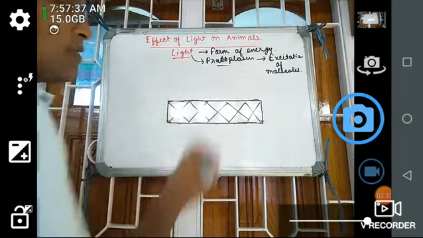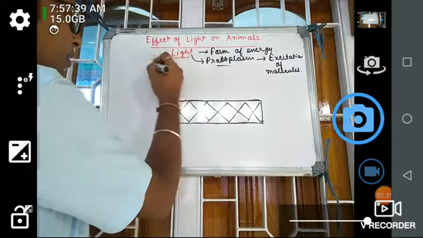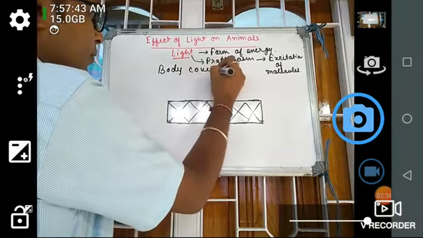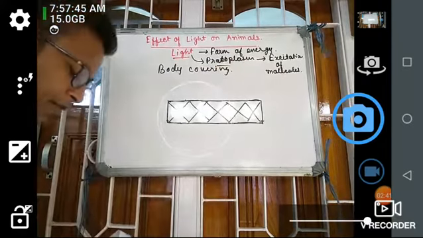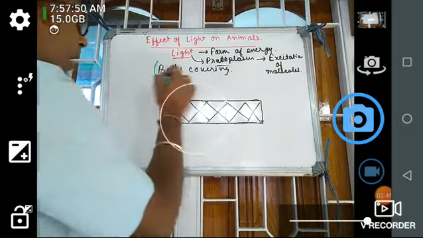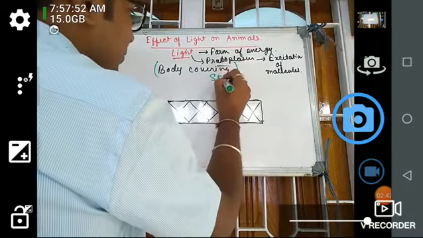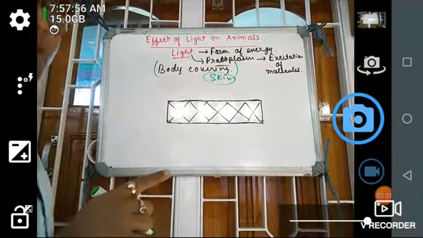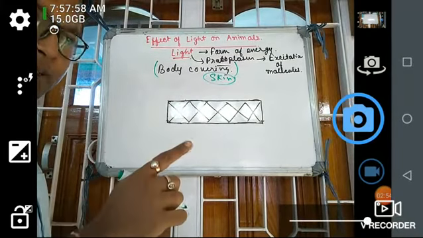So to stop this effect, there is a body covering. This body covering, or the skin, prevents the light from entering inside the body to the organs.